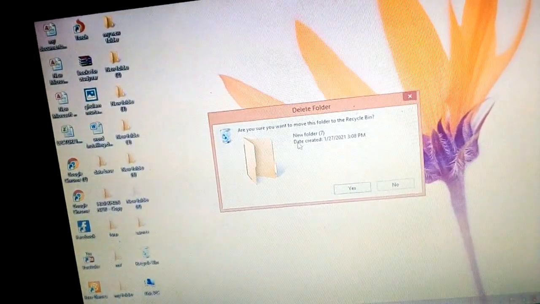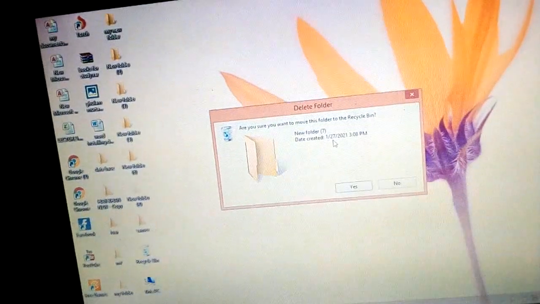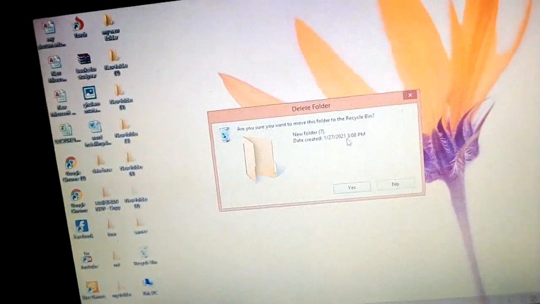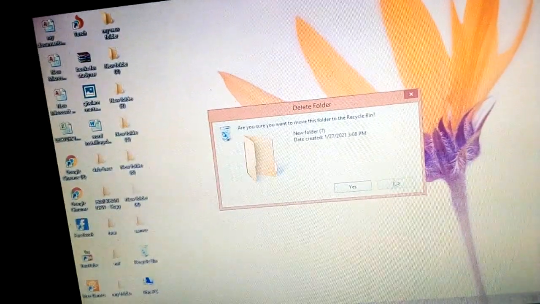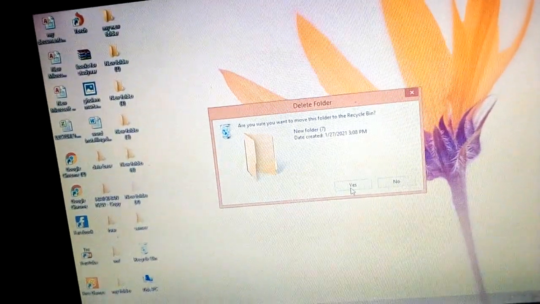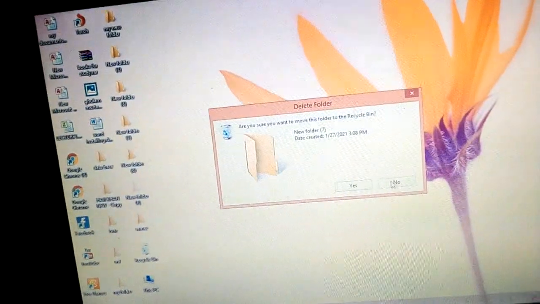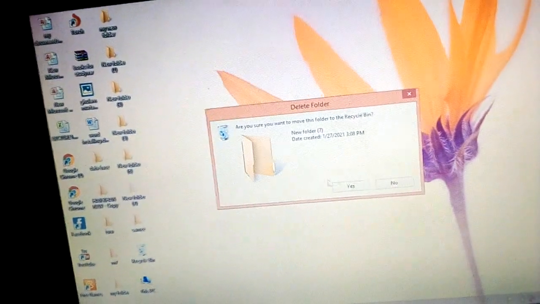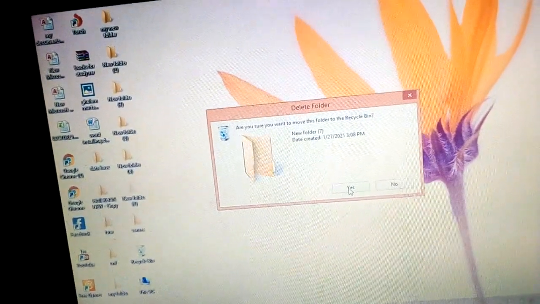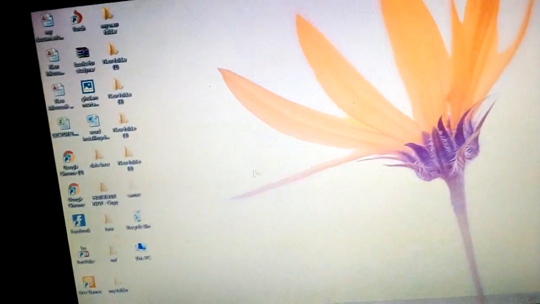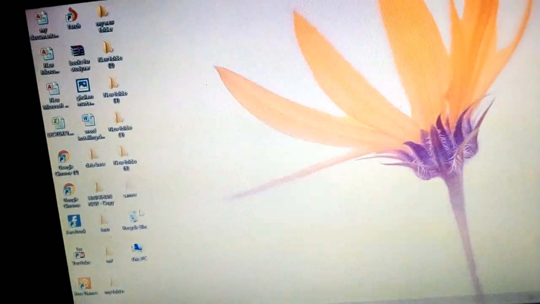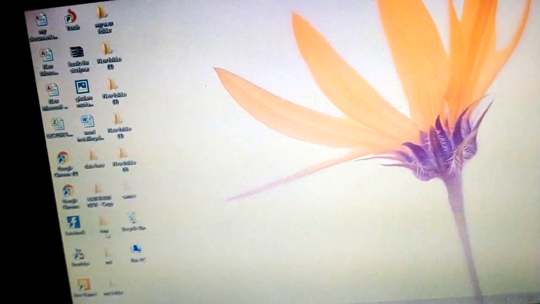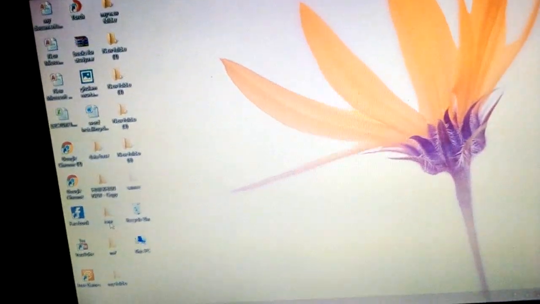New folder 7, date created 1/27/2021 at 3:08 p.m. So if you want to delete it, then we will click yes, otherwise no. As it is an empty folder, we can delete it. So it has been deleted. Now there is no folder of new folder 7. Here it is showing a folder named Israr. You can see.